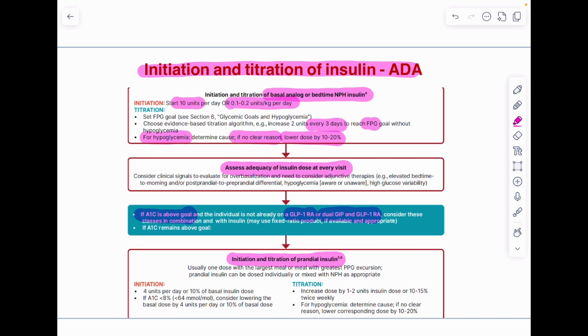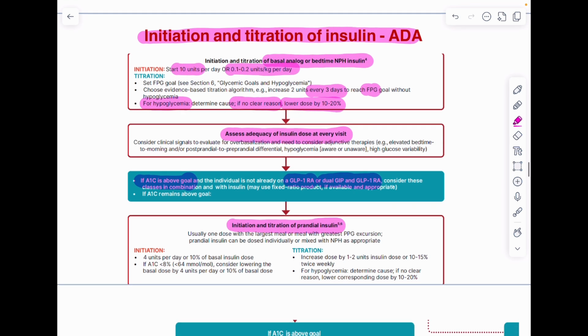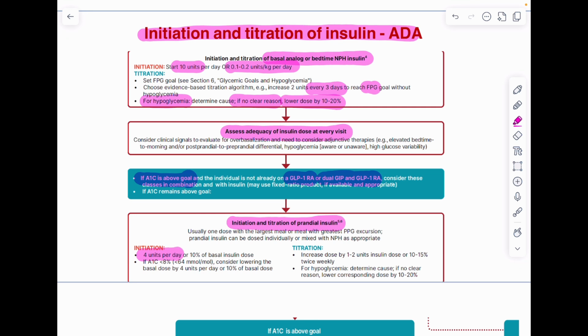Now, how do we start prandial insulin? There is something known as the basal plus regimen. That means along with the basal insulin, we will start prandial insulin with the largest meal of the day. Only one prandial insulin dose will be given, with the largest meal. How should we initiate it? We can initiate at a dose of 4 units per day or 10% of the basal insulin dose we are using, right? So this is the dosing of prandial insulin which we will start in the basal plus regimen.